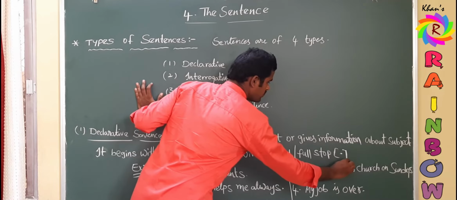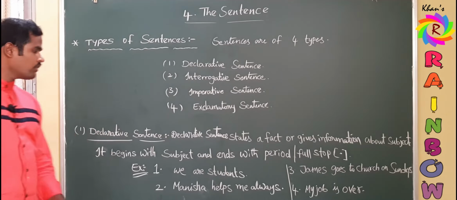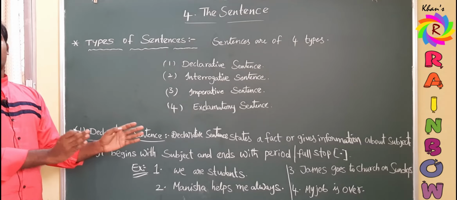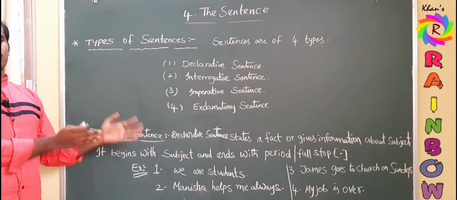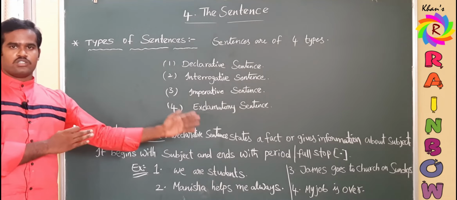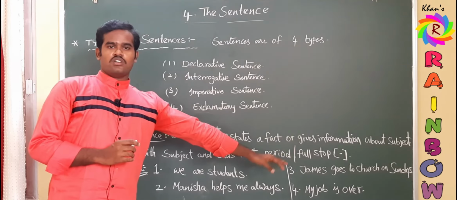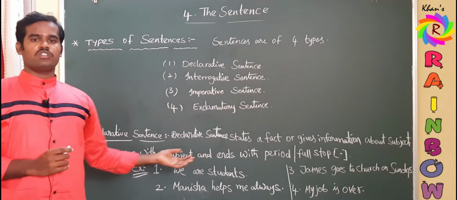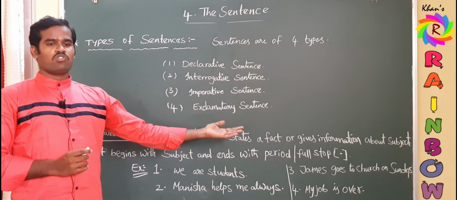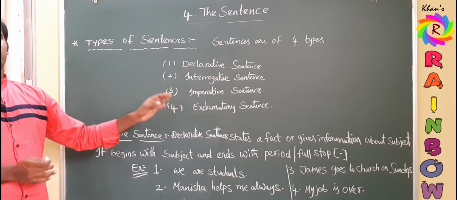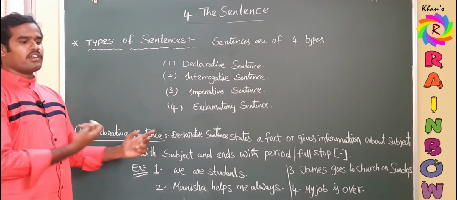A full stop is known as a period. So once again, a declarative sentence gives information about a noun or pronoun, about somebody or something. And the identification is, declarative sentences always begin with a subject and end with a period or full stop. These are the 2 identification marks of a declarative sentence.